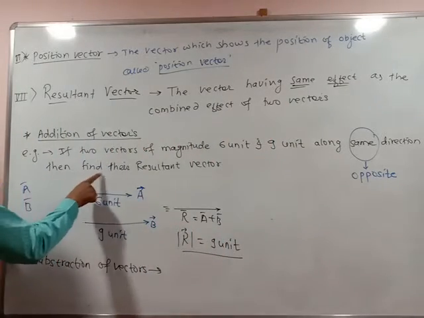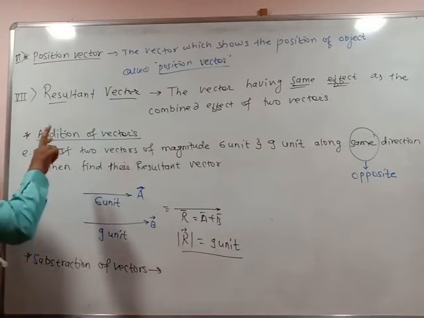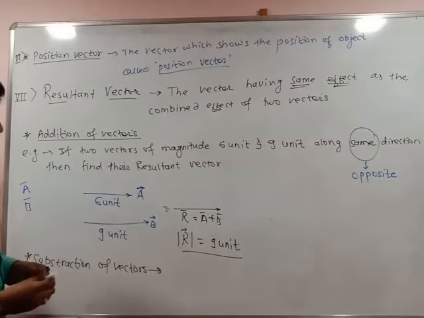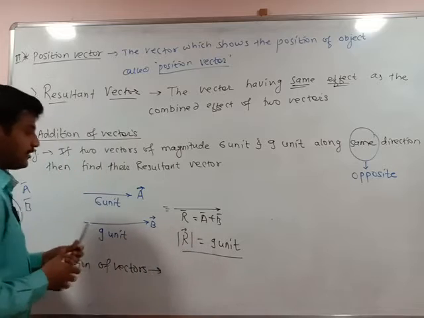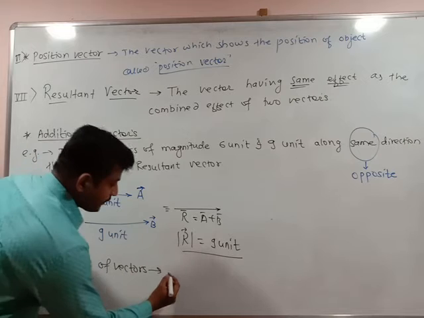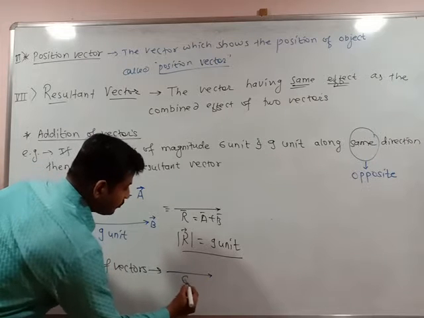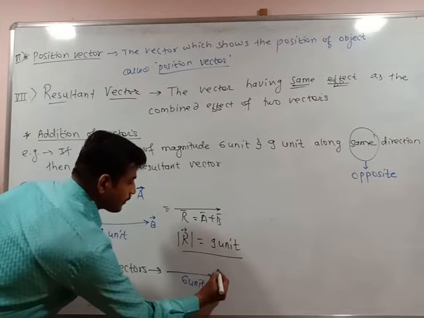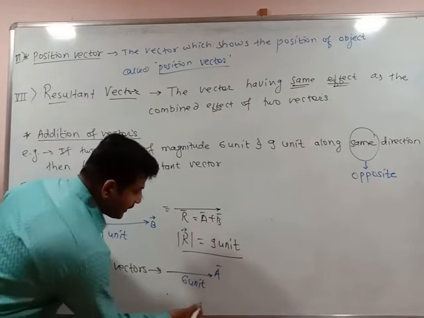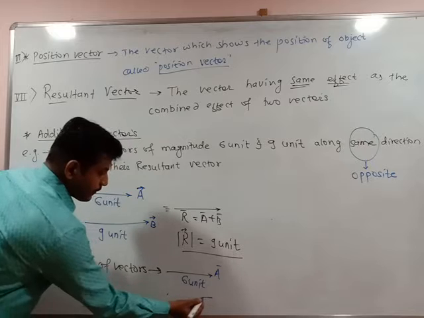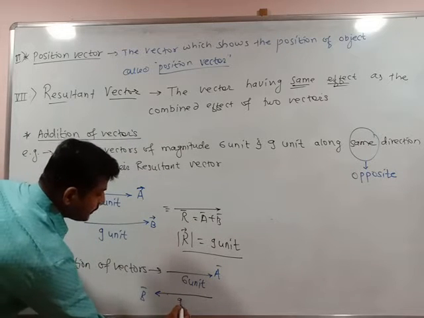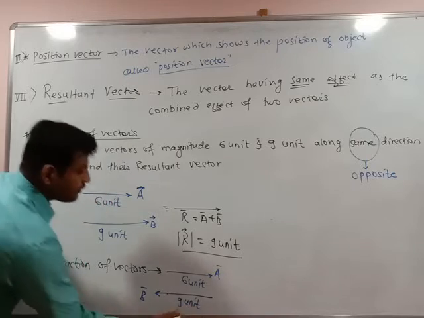Find their resultant vector. Their resultant vector will be the subtraction, meaning a minus b gives the resultant vector. Again, I will consider the same example, because by taking the same example you easily understand the concept. So this is 6 unit, one vector a bar with magnitude 6. The second vector b bar is moving opposite with its magnitude 9.